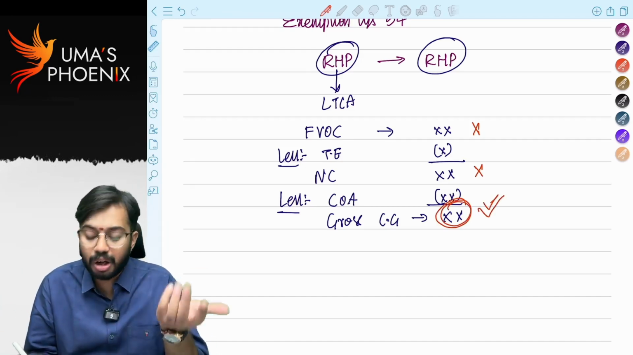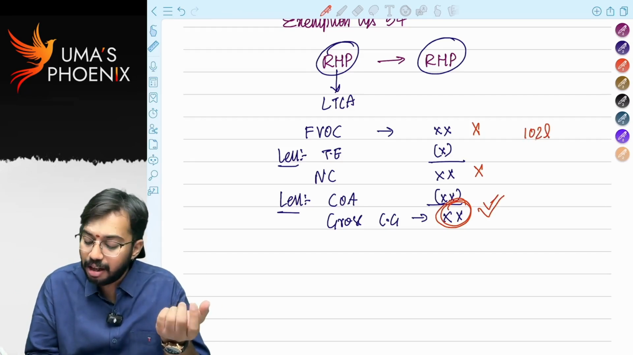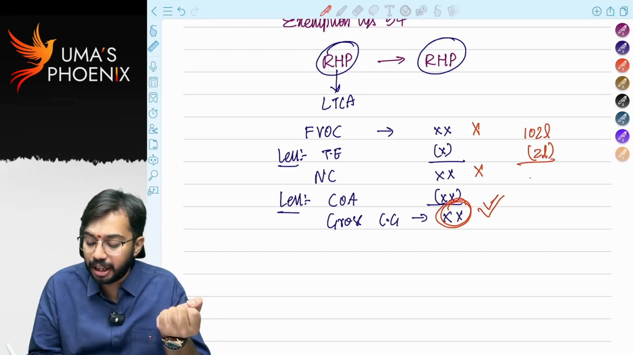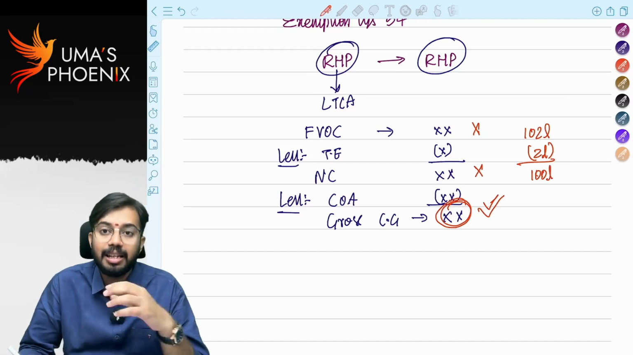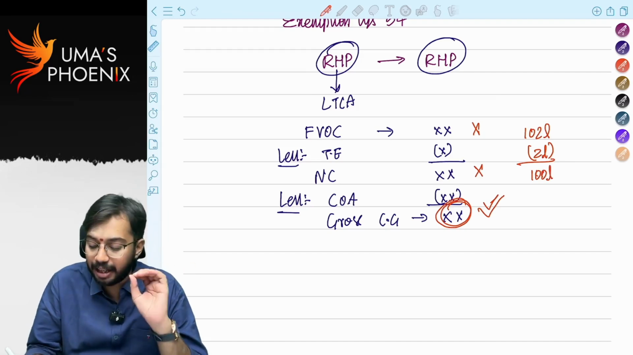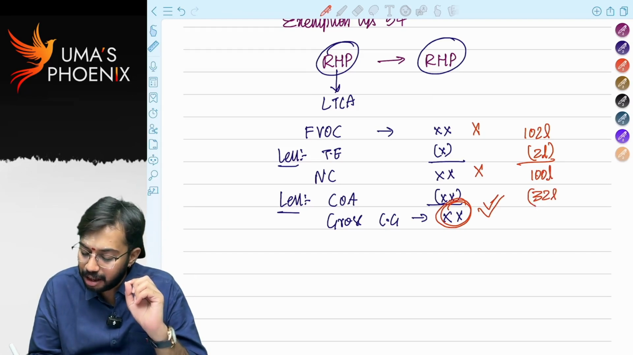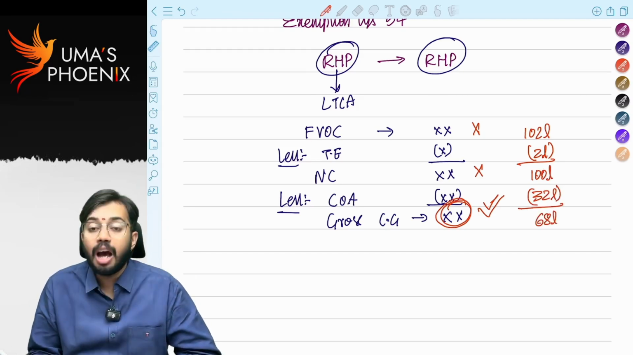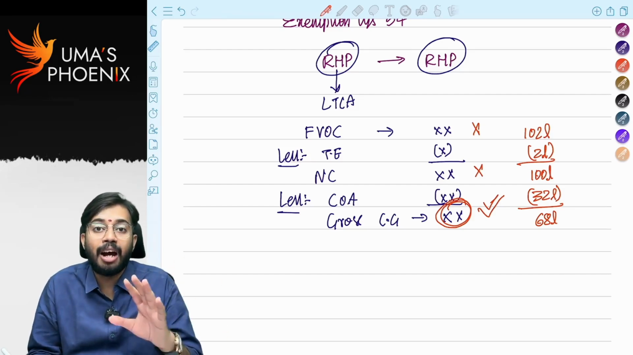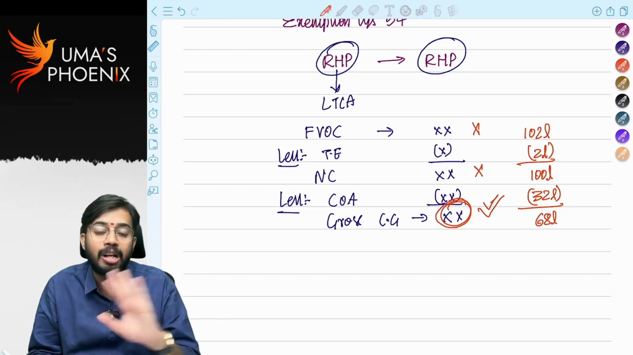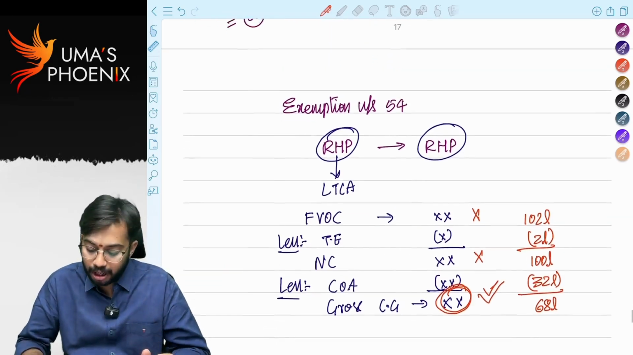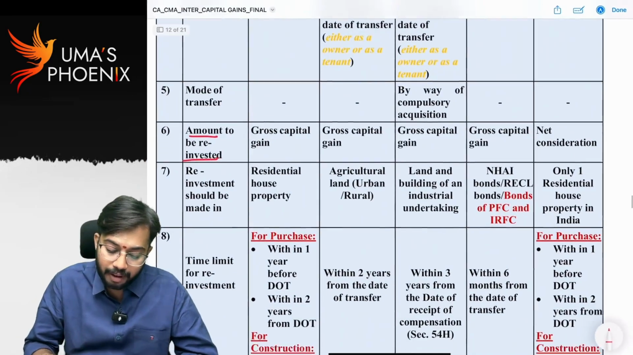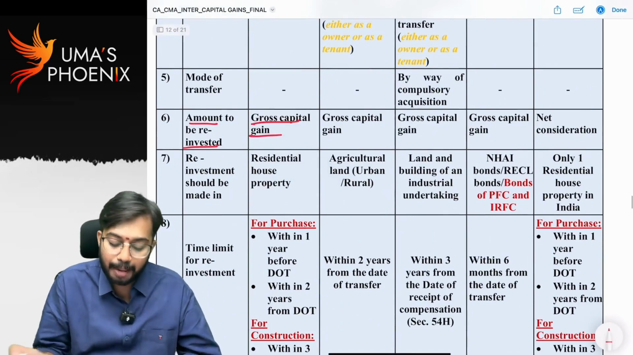So like I sold a building for 1 or 2 lakhs. 2 lakhs are sales commission. Net consideration is 100 lakhs. Let's say cost of acquisition of building is 32 lakhs. Now how much are capital gain? Capital gain are 68 lakhs. How much amount I have to reinvest? I have to reinvest 68 lakhs, not 100 lakhs. So what is the amount required to be reinvested? Amount required to be reinvested is gross capital gains.